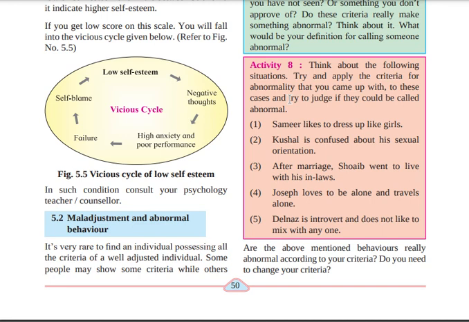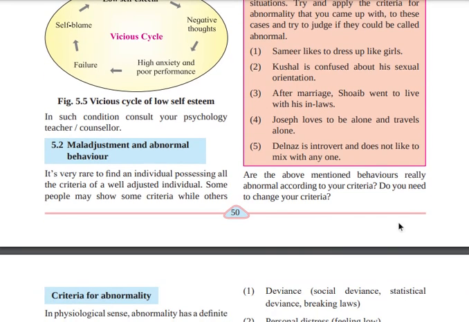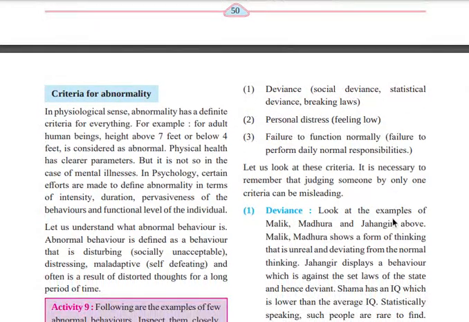It is normal, right? Joseph loved to be alone and travel alone. The fourth one is abnormal. I think the first and second ones are abnormal. Delna is an introvert and does not like to mix with anyone. It's normal. Are the above mentioned behaviors really abnormal according to your criteria? Do you need to change your criteria?